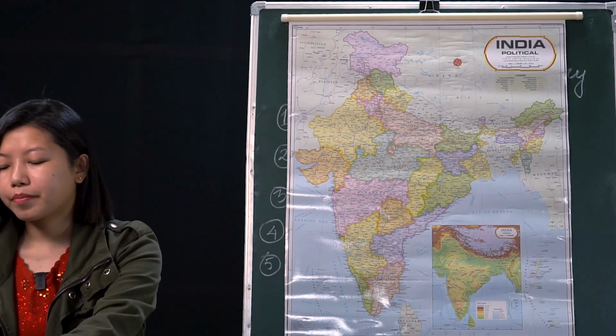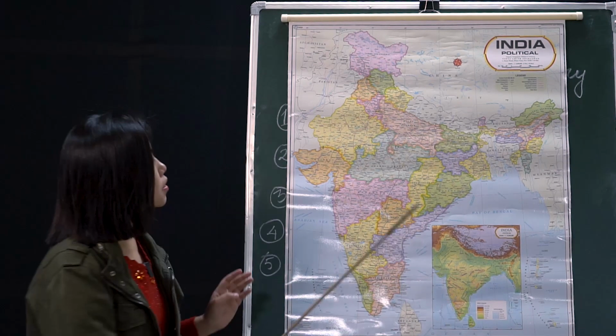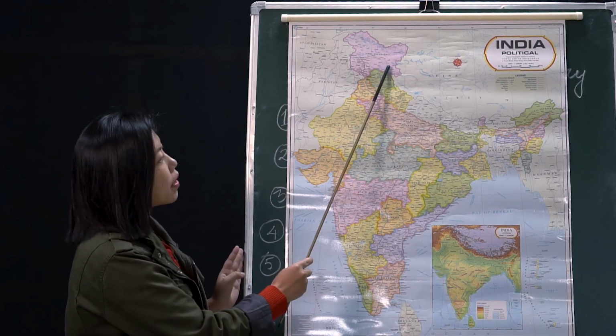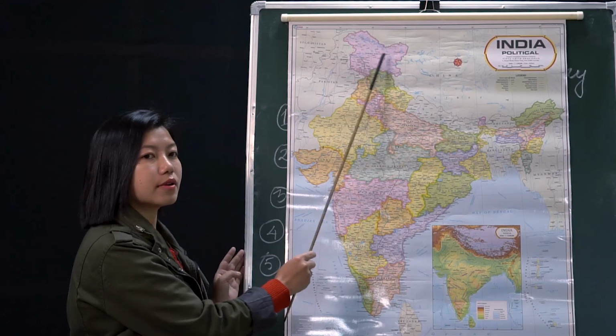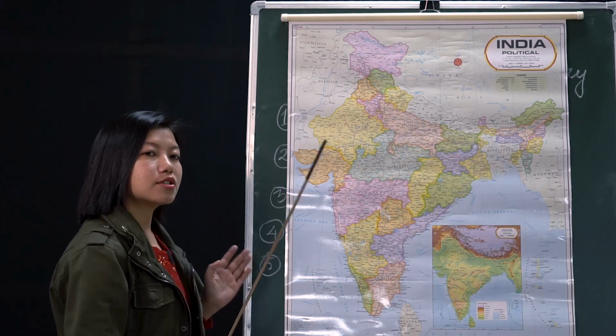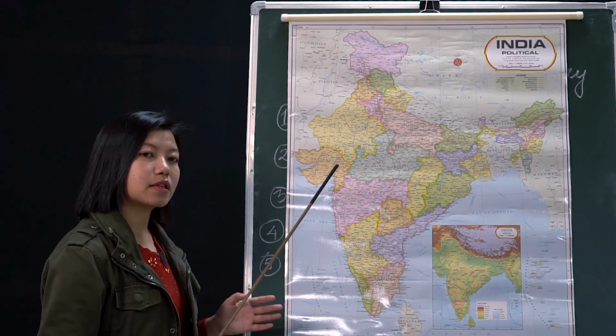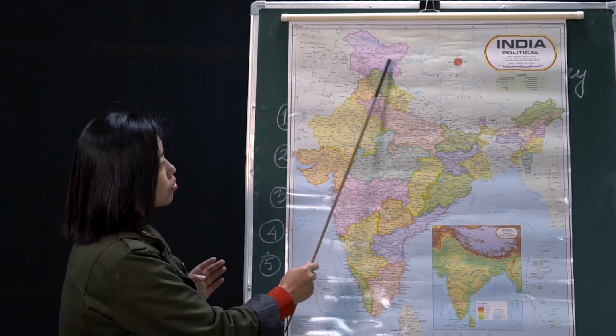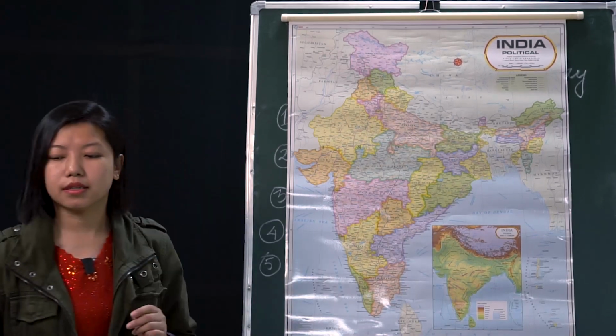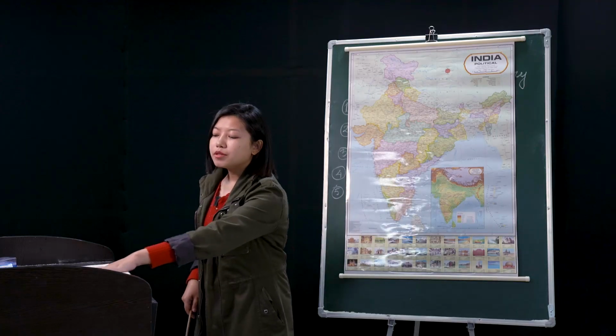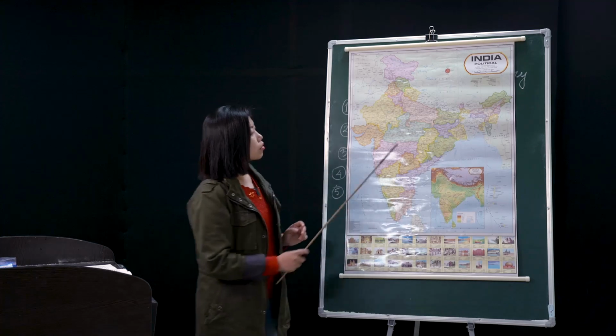Then we have one more place in the northern part of India. We have Siachen Glacier towards this area, and this Siachen Glacier is also known as the highest battlefield of the world, all right? It's towards the northern part of India. And then coming to point number 2, that is northern plains.